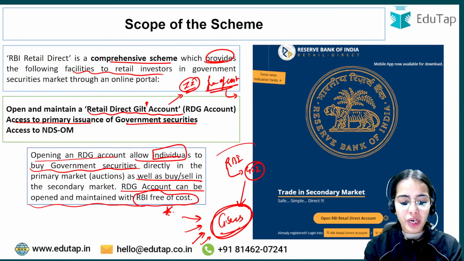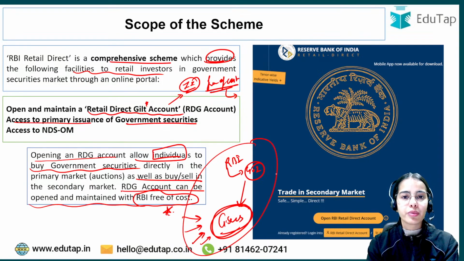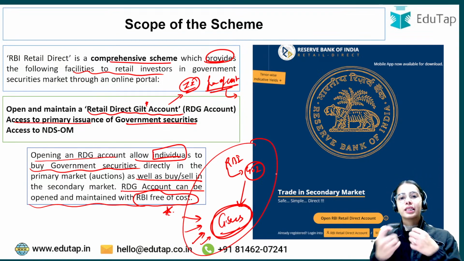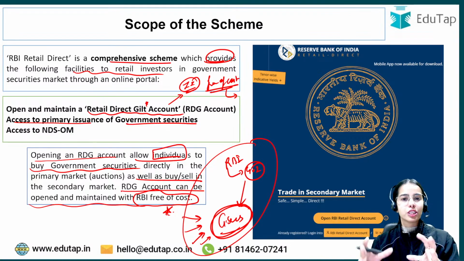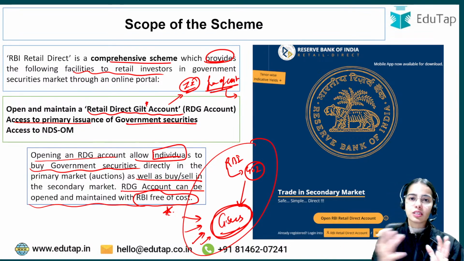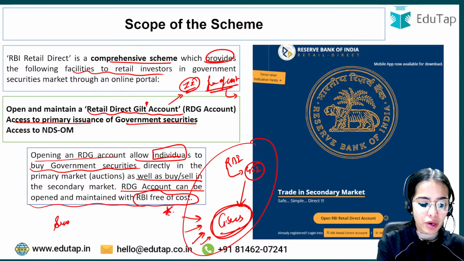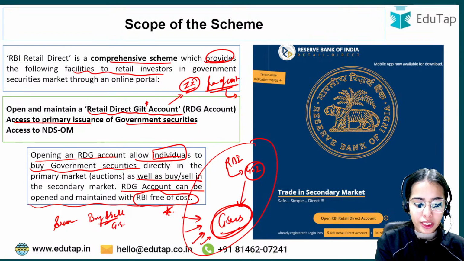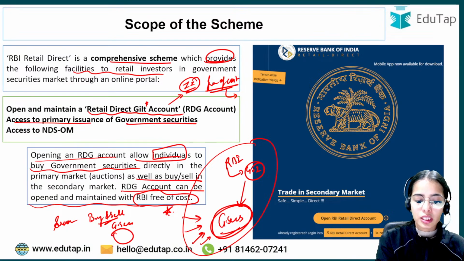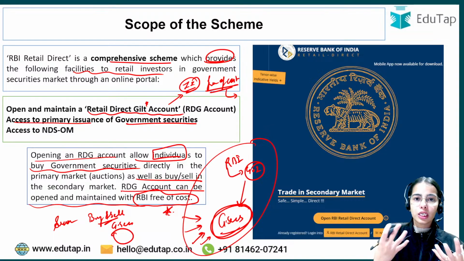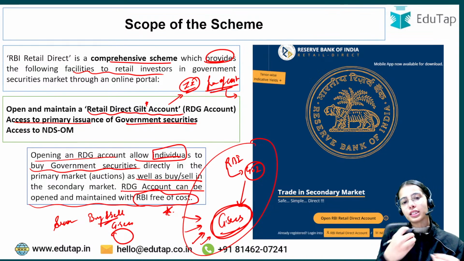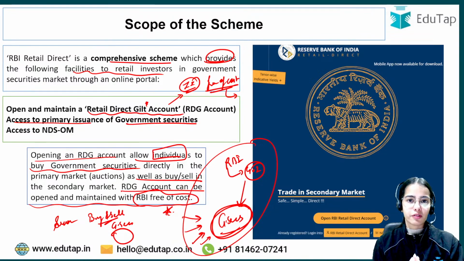So this is the primary market transaction, where RBI issues the government securities and the investors can buy them. Then in the secondary market there is buying and selling of government securities between the investors. Those who have the government securities can buy and sell among themselves.